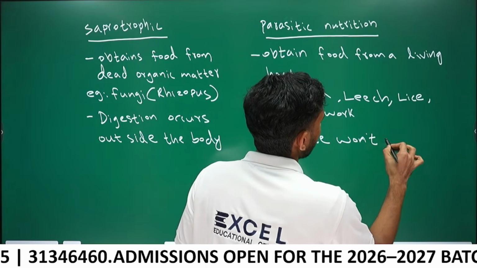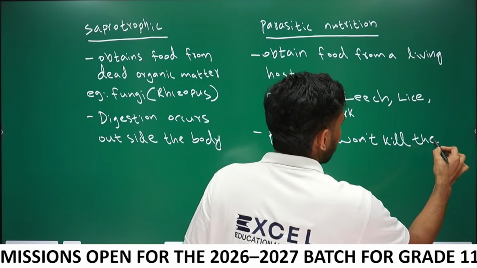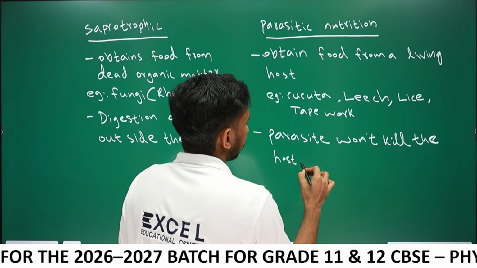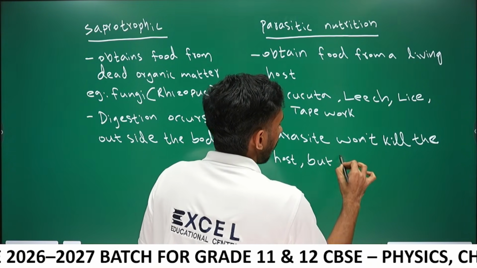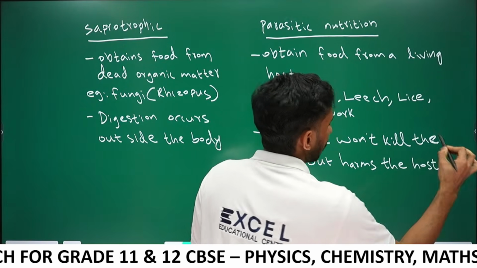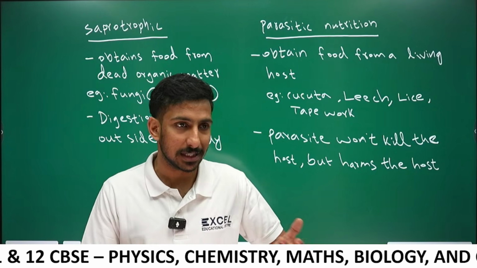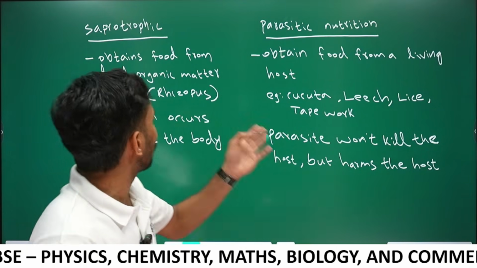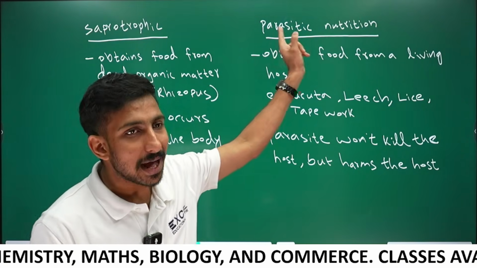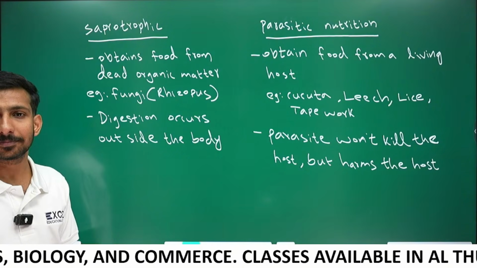The parasite won't kill the host, but it harms the host. We have discussed holozoic nutrition in animals, especially humans, saprotrophic nutrition in fungi, and parasitic nutrition. If you want, you can take a screenshot, guys.